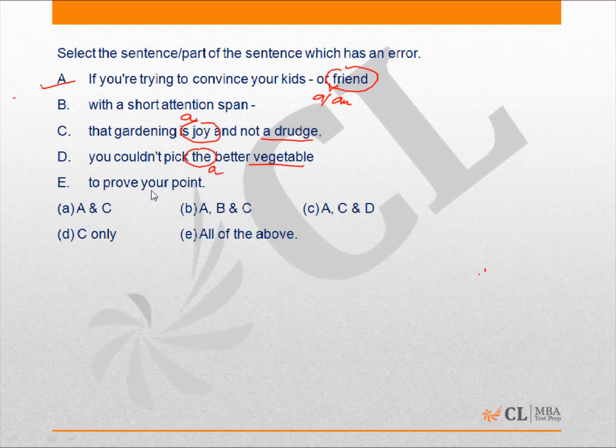And therefore we know for sure that the answer for this, the sentences which have errors, has to be A, C and D, which is option C. We mark that as our answer.